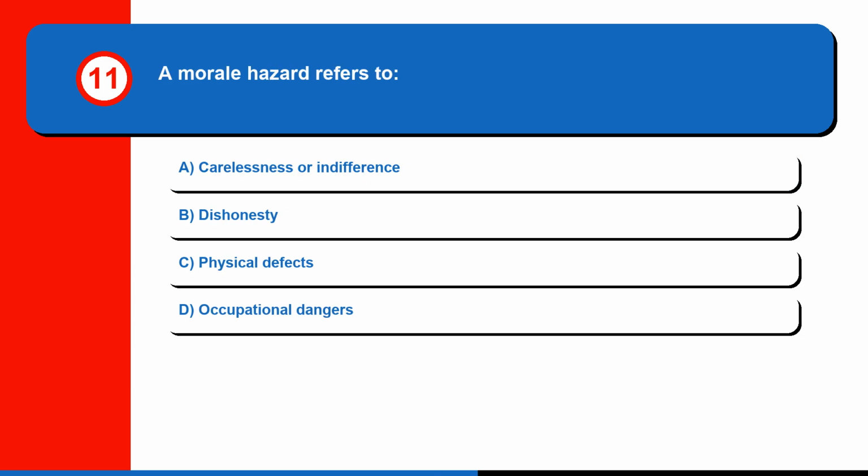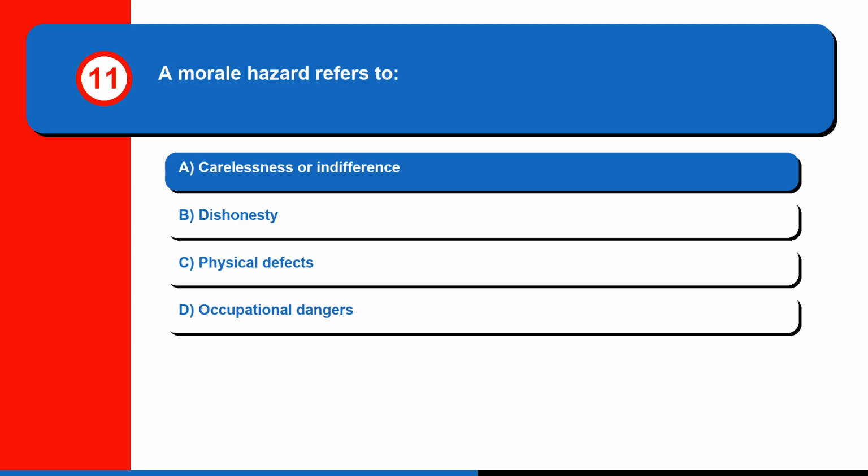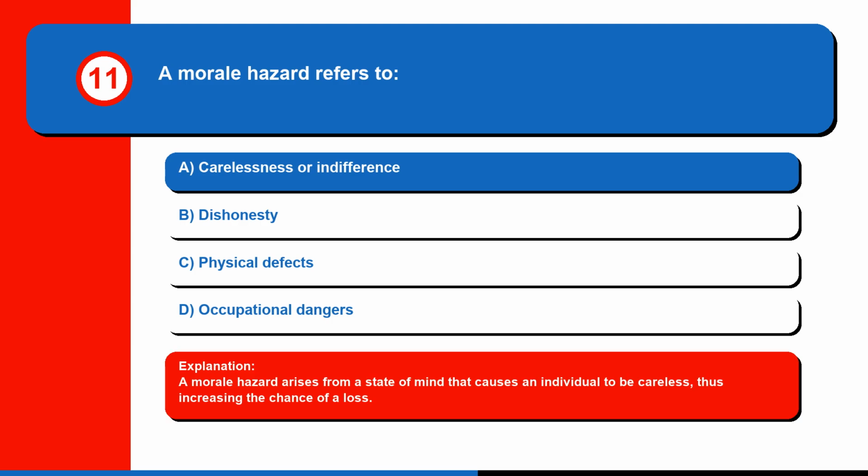Question 11. A morale hazard refers to A. Carelessness or indifference, B. Dishonesty, C. Physical defects, or D. Occupational dangers. The correct answer is A. Carelessness or indifference. A morale hazard arises from a state of mind that causes an individual to be careless, thus increasing the chance of a loss.